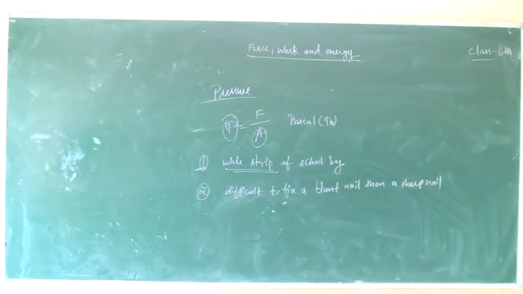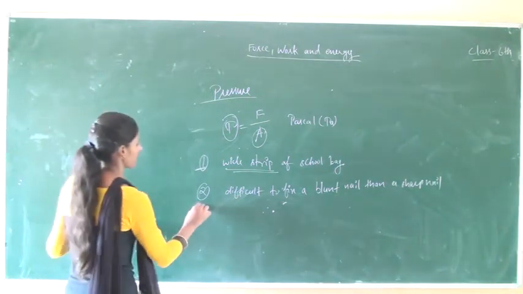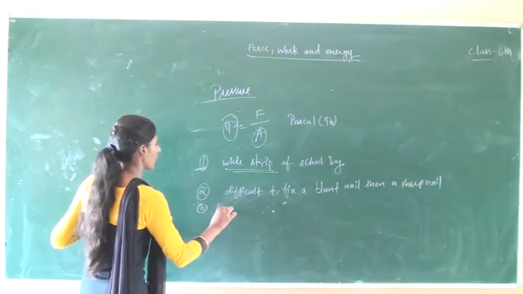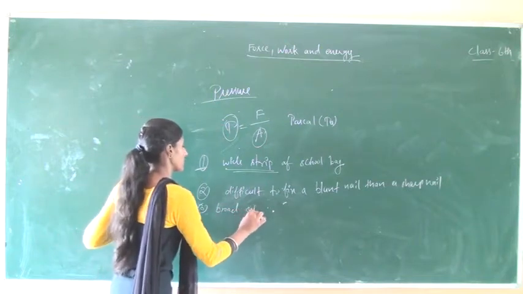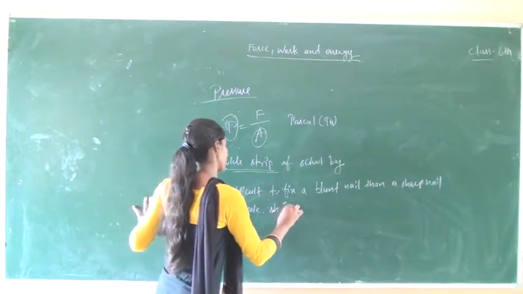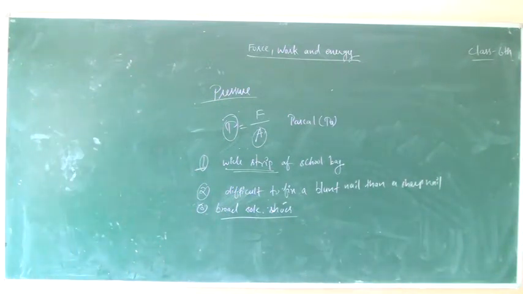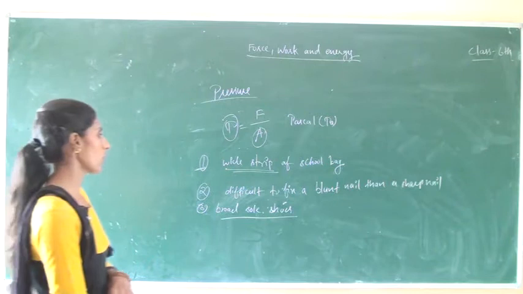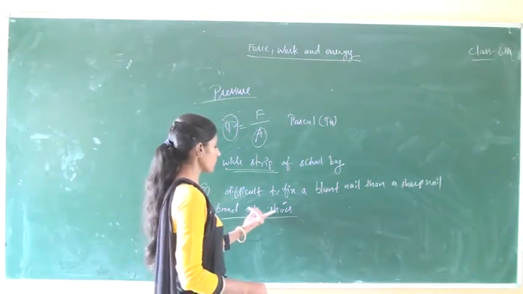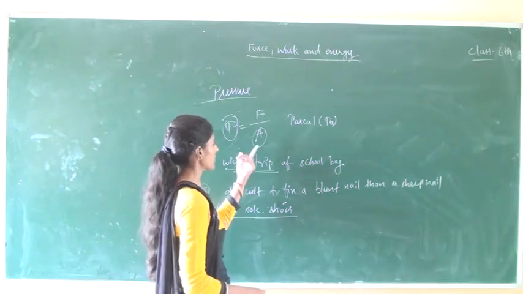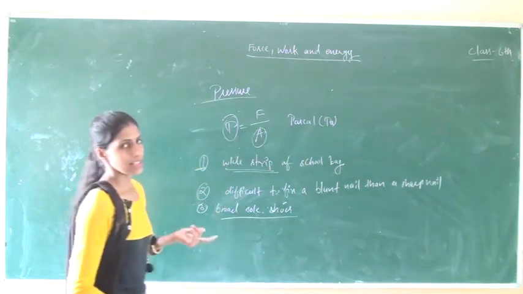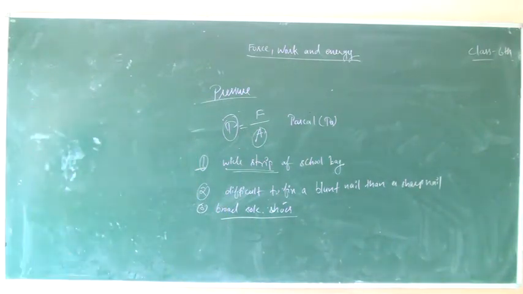After that, broad sole shoes. Broad sole shoes make walking easier on a soft land, because broad sole shoes cover a large area and less pressure is applied.